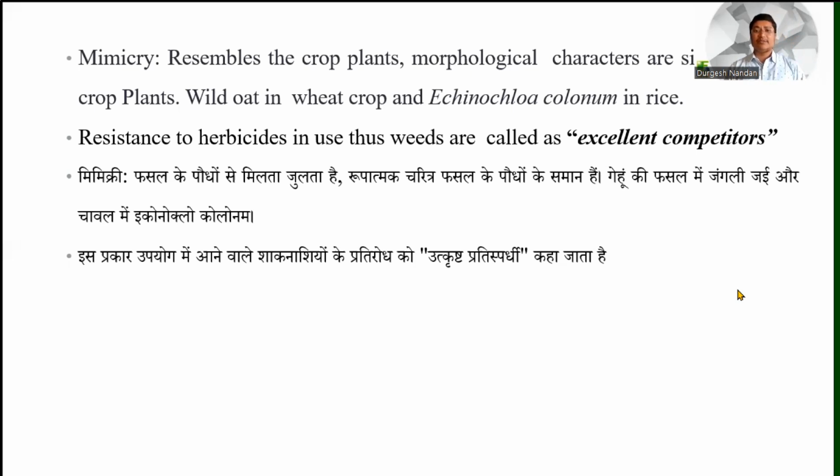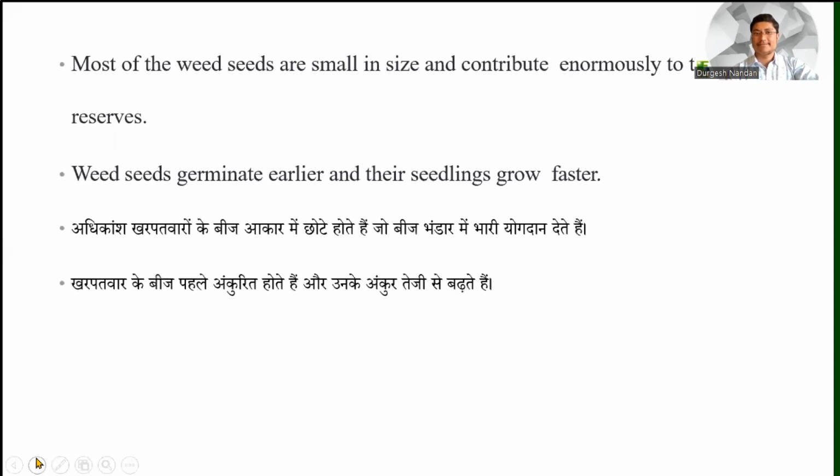And also resistance to herbicides in use: such weeds are called excellent competitors, because of the continuous use of the same types of herbicides to control that particular weed. So some weeds show resistance towards herbicides, and those weeds are called excellent competitors. Most of the weed seeds are small in size and contribute enormously to the seed reserves, and weed seeds germinate earlier and their seedlings grow faster.